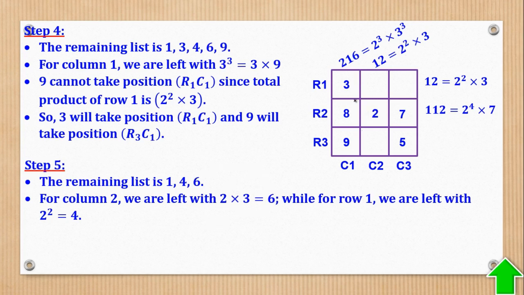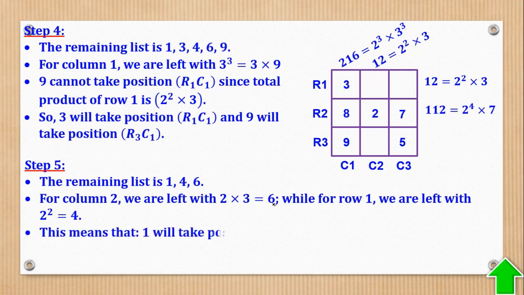So we are left with 6 to fill this and this. And also for this row, we are left with, remember 3 has already gone. So we are left with 4 to fill this and this. So that means that this common part must have 1. Then this will have 4 and this will have 6. Hope it is understood, because 4 times 1 gives you 4, which is here, and 1 times 6 gives you 6, which was here.